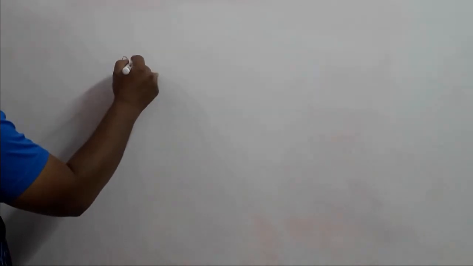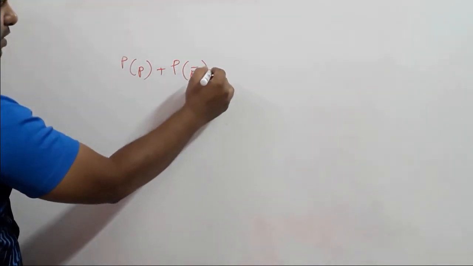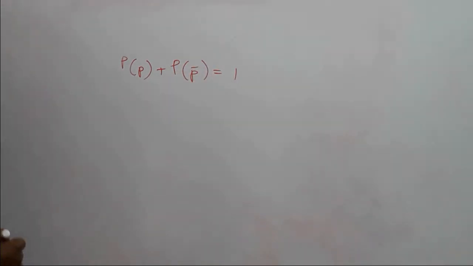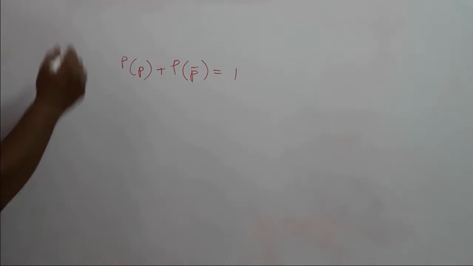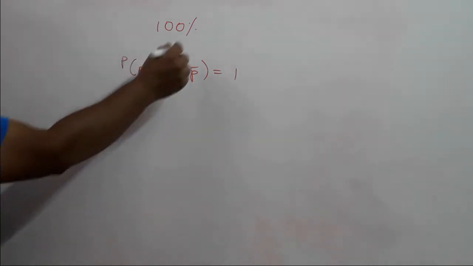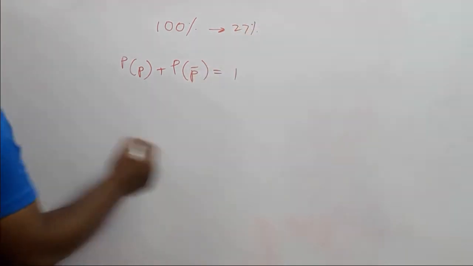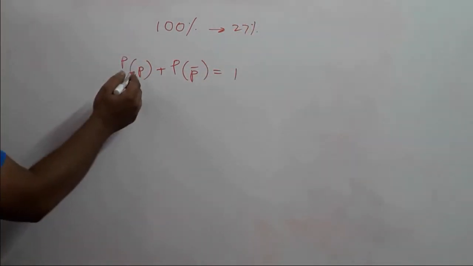The next question is, if the probability of occurrence of an event is 27%, then what is the probability of non-occurrence of event P? We know by formula that the probability of an event happening plus the probability of an event not happening is equal to 1. Here we are given 27%. We always remove percentage from 100. We have a total of 100%, and from there we take out various shares. So 27% out of 100% is where the event will be happening.